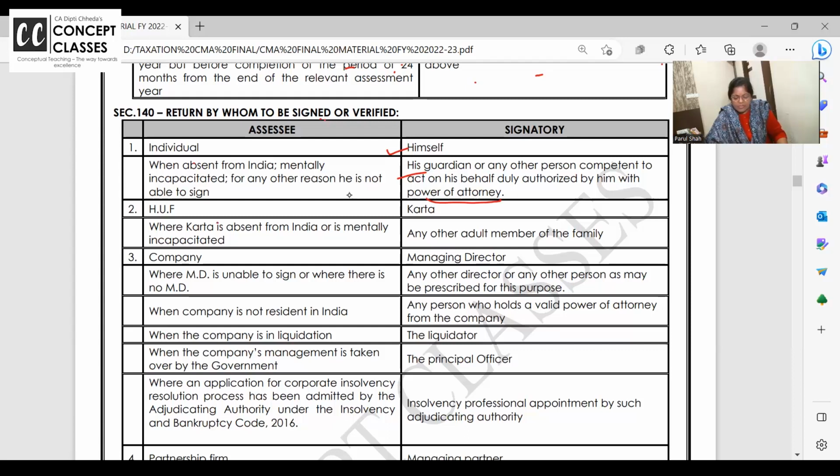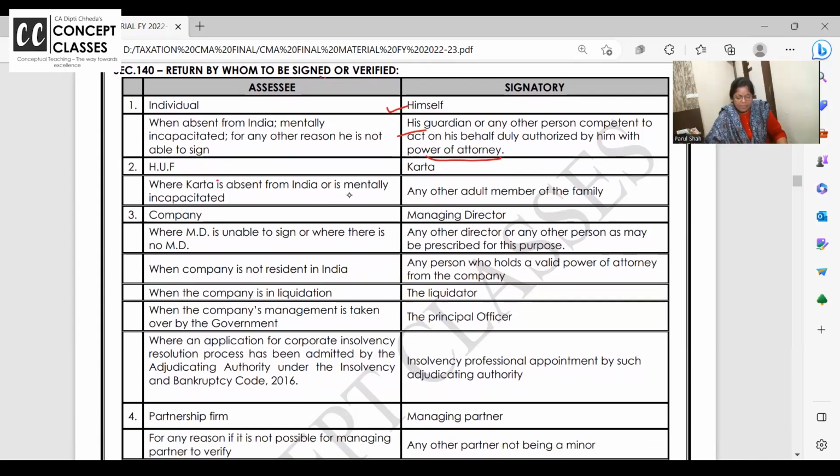In case of HUF, who will sign the return? Karta. If Karta is absent or is not able to sign, then who will sign the return? Adult. Now, you know how they have asked this 2-mark question once in exam? Karta was not present in India. In that case, the return of Sohan Lal HUF is to be signed by adult male member. Is it correct? It's not correct. If Karta is absent, any member can sign the return.